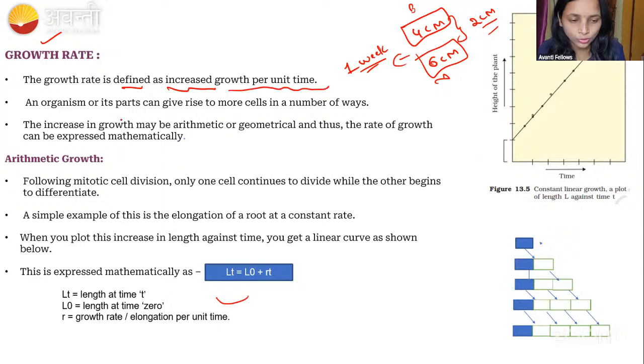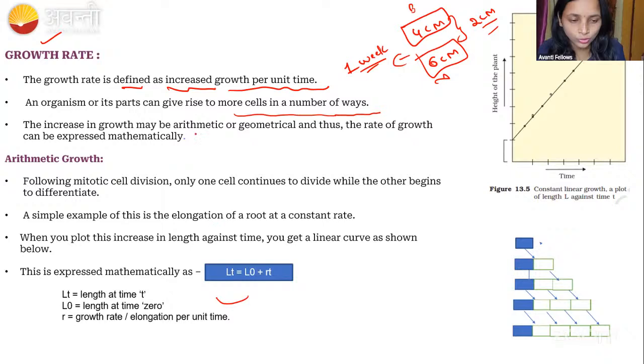An organism or its part can give rise to more cell or in number. When you take that growth in a unicellular organism, it is equal to reproduction. Right. Yeast, in 1 hour it is divided to 2 cell or 3 cell, we can tell. That is nothing but our reproduction also. But in a multicellular organism, division of the cell is nothing but the growth. Accumulation of the cell is happening, right? That is nothing but growth.